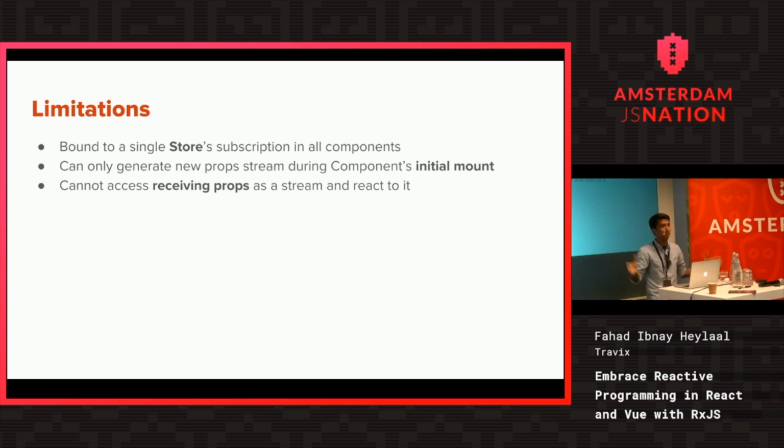And then, of course, the other thing with solutions is that some can only generate new observables for you and then pass them as props or internal state to the rendering logic. But this is also not nice, because if I want to go full RxJS, I also want to be able to receive the incoming props, which are passed to me from the parent component, as a stream, and then I can pass a new stream. So it's stream in, stream out, pure and functional. That would allow me to harness all the raw power of RxJS. So that's something that I found missing, and I really wanted to do something that solves that.